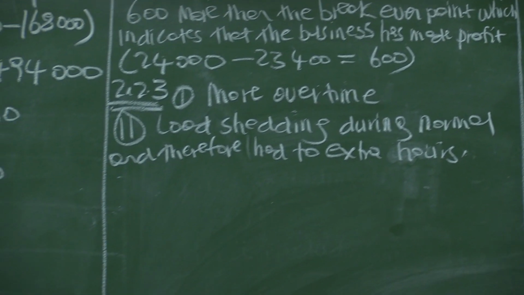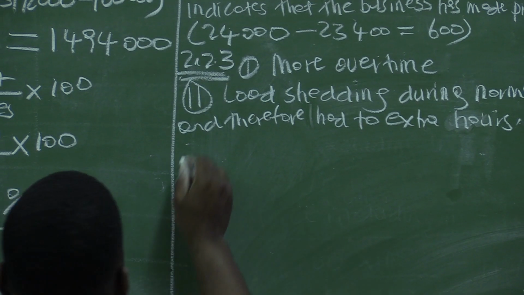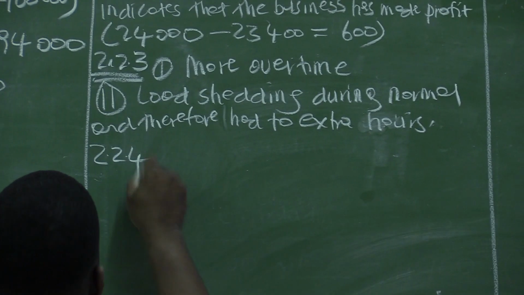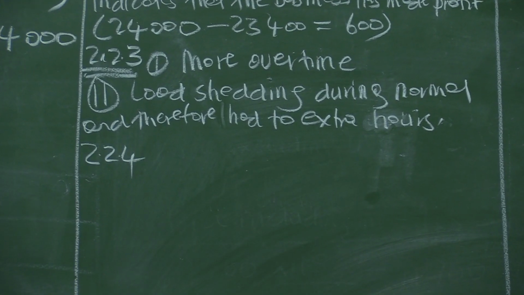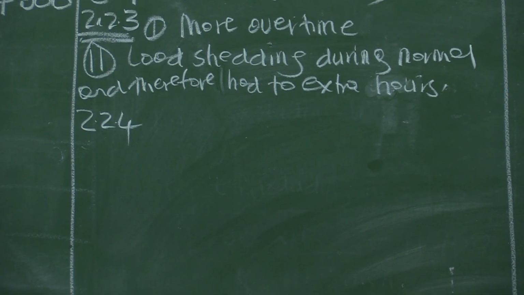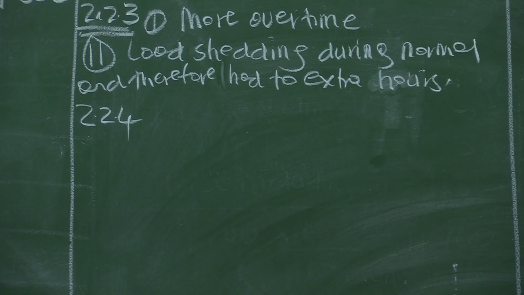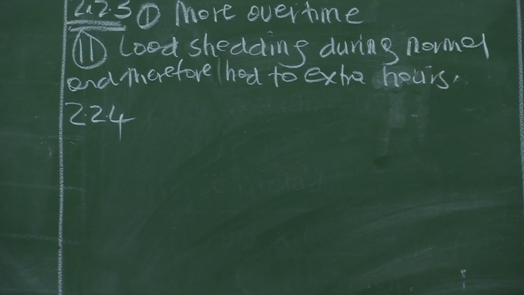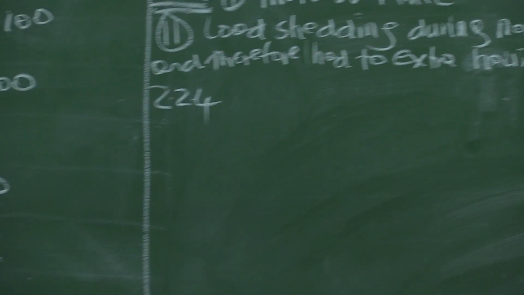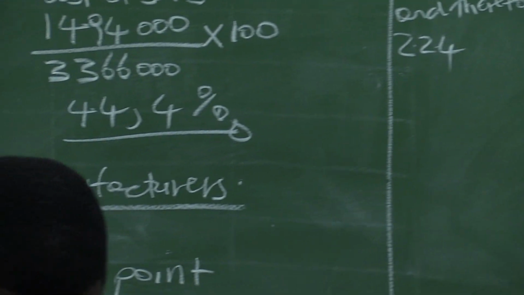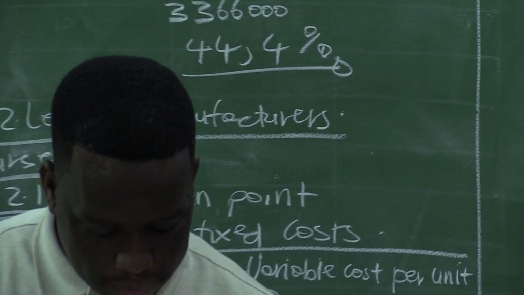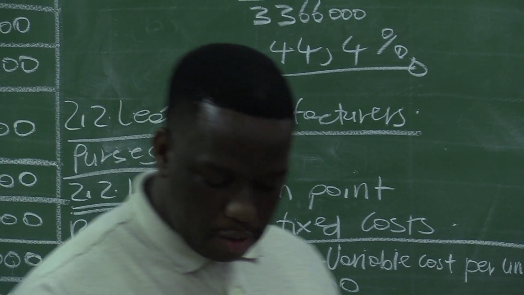Right, we have 2.2.4: give two other possible reasons for the decrease in the direct material cost per unit for persons.